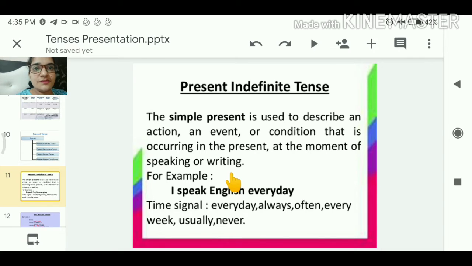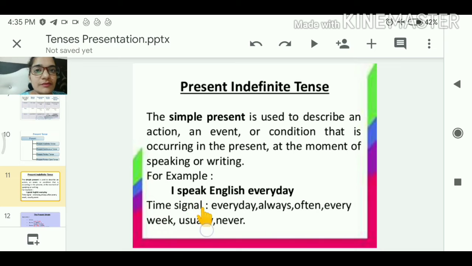I am speaking with you people. Then the action of my speaking is in the present. For example, I speak English every day. This is in the habit. More often I use it, in the habit I use it. Clear? Then we use present indefinite tense.